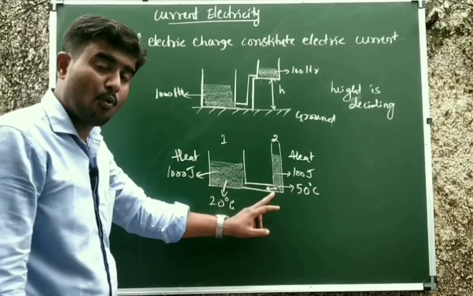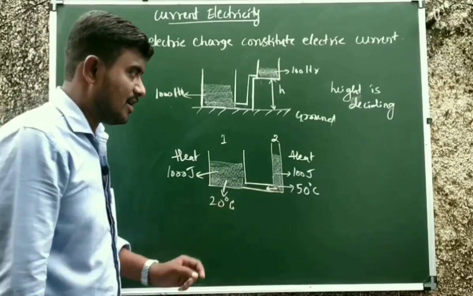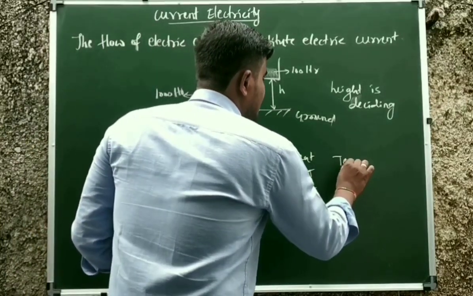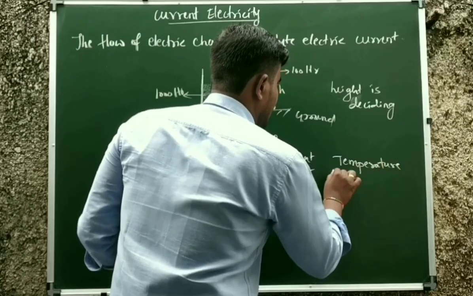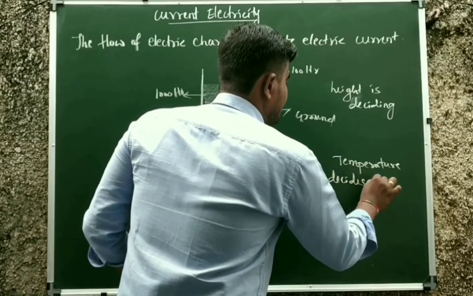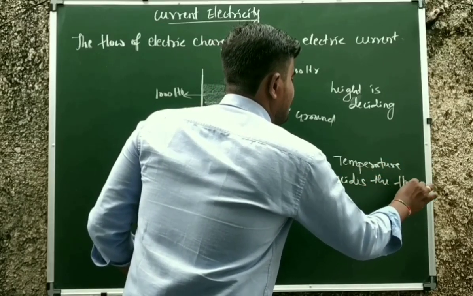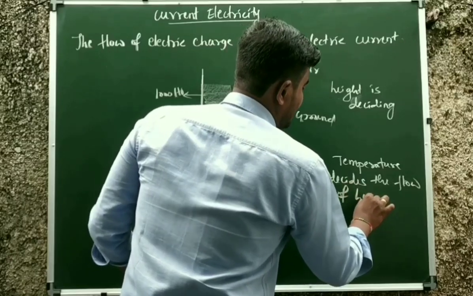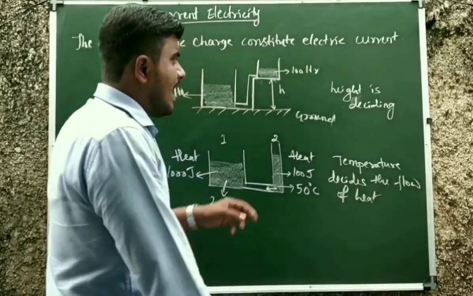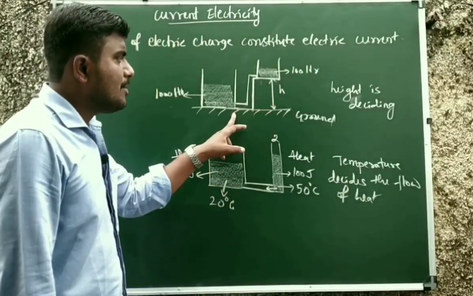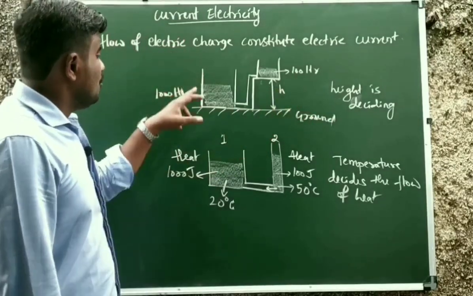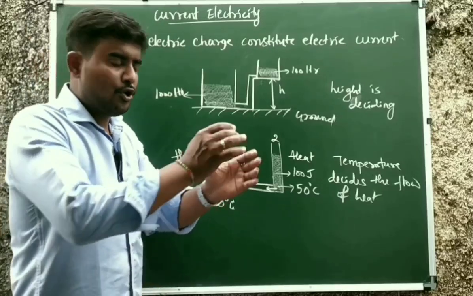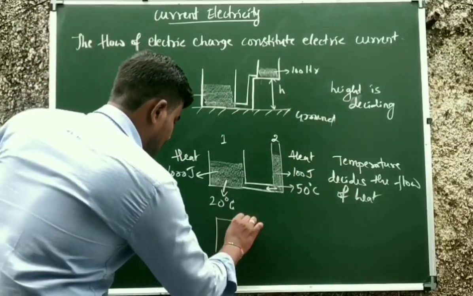What is actually affecting it? Temperature. Therefore, temperature decides the flow of heat. And here the flow of water depended on what factor? Height.